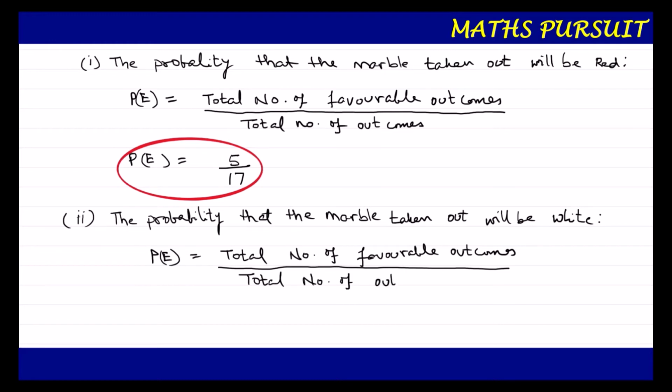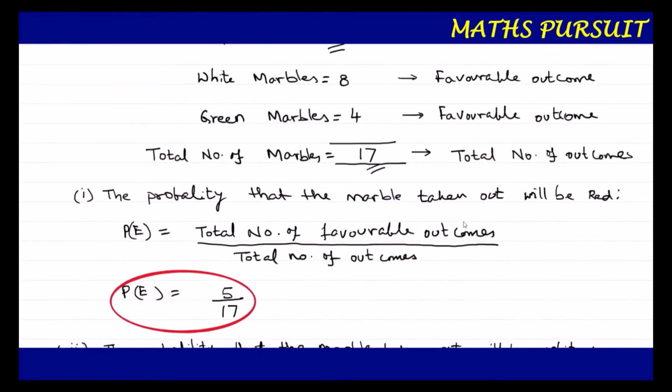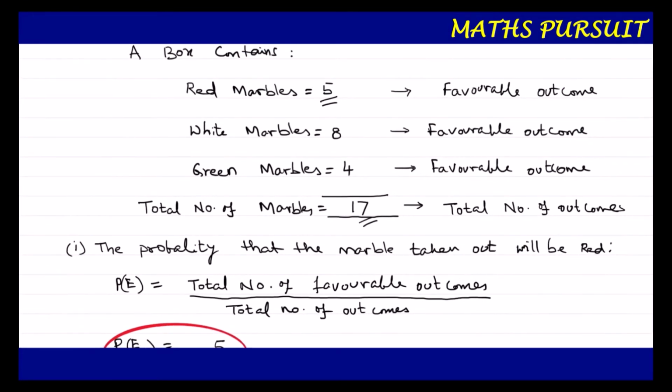Now guys, here the question is for white marbles. So what can we write? Let us look here for the white marbles. The total number of favorable outcomes for white marbles is 8 and the total number of outcomes is 17.